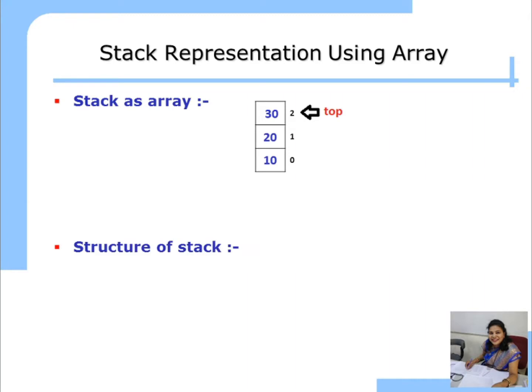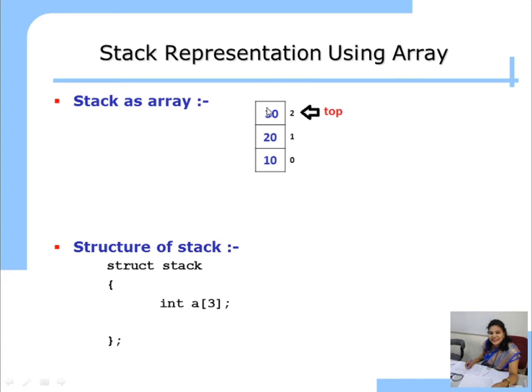So now we will see the structure of stack. In the physical structure of a stack there is one array and one variable. Likewise, we write the stack in C as struct stack. This is the syntax of the structure, and the structure name is stack. What you see here is one array of size 3. As we store 10, 20, 30, the data type is of course integer. So we declare array A with size 3 of the data type integer.